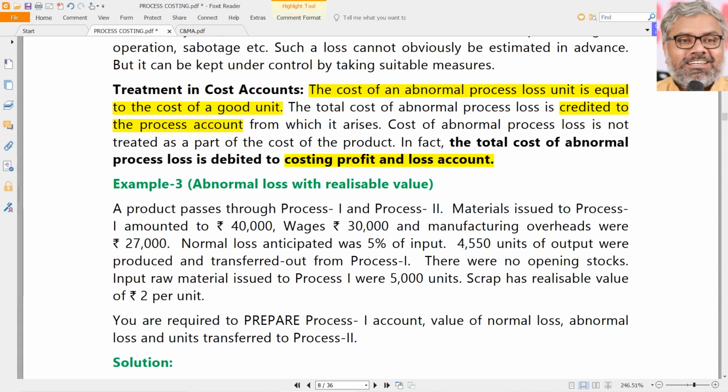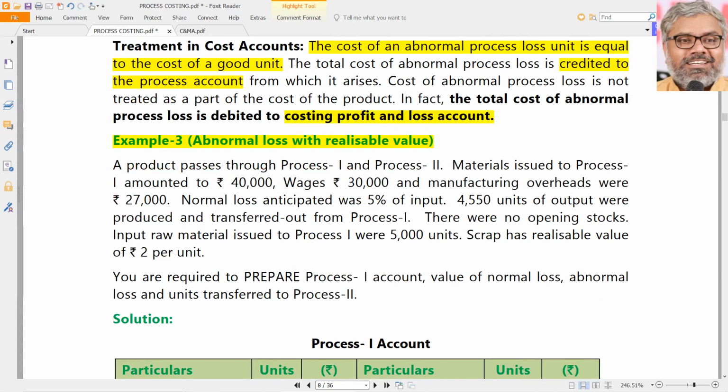Now let us understand another situation or example where abnormal loss is there with some realizable value also. Let us look at this. Again, amounts are all the same. You have to open the process 1 account. Things are all the same: same material, same wages, same manufacturing overheads. Normal loss of 5% was anticipated on 5,000 units of input, which means, as we know already, 4,750 units should have been manufactured. But how many units are actually coming out of process 1? Only 4,550 units are coming out.